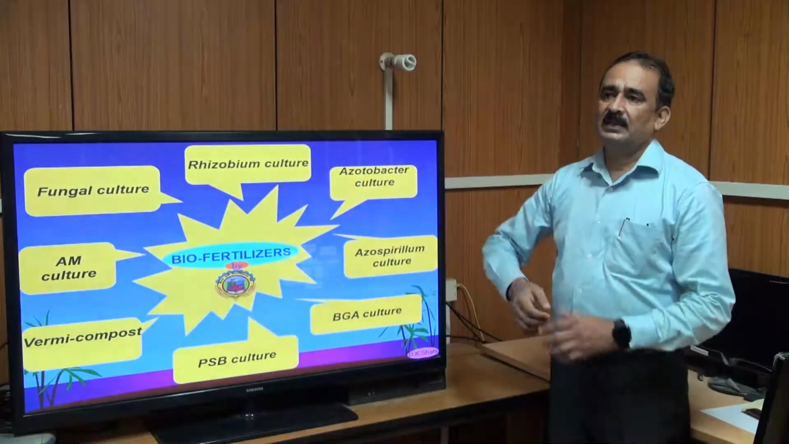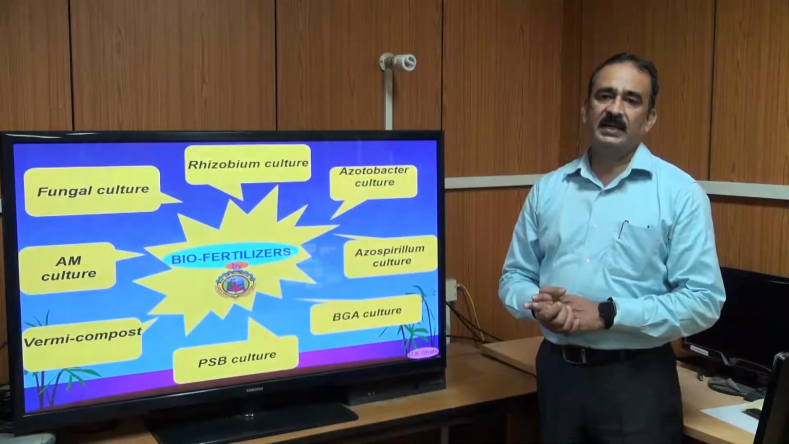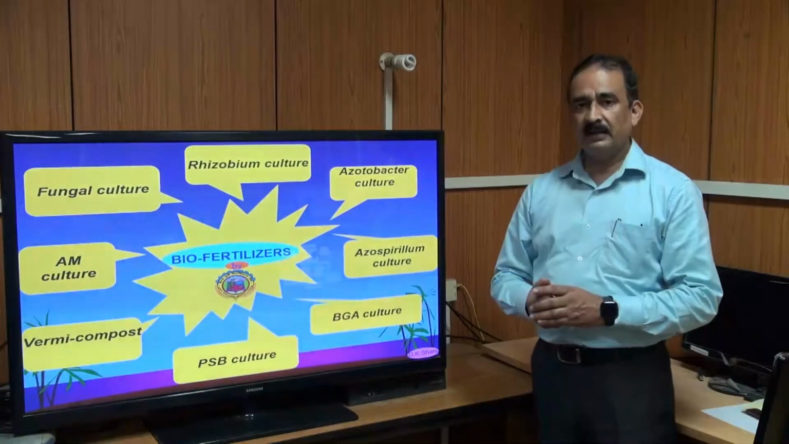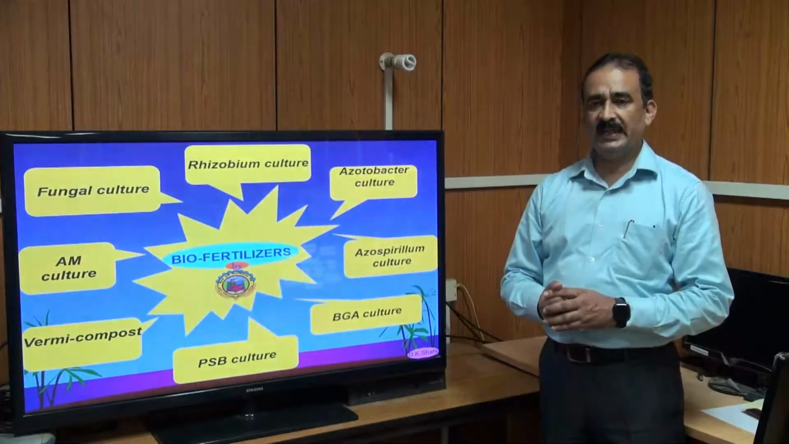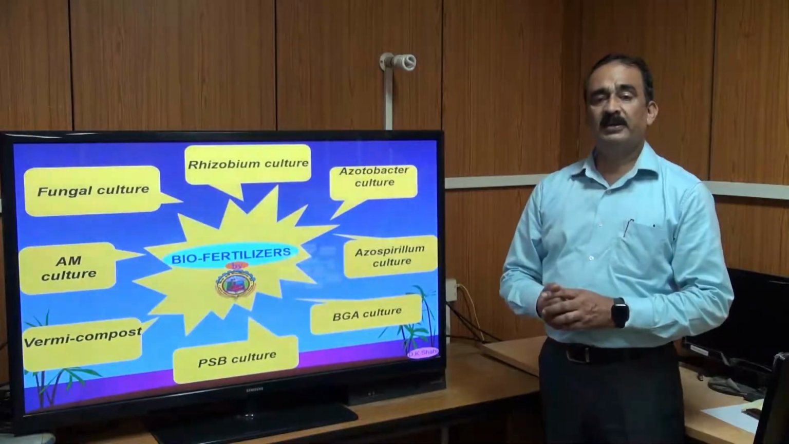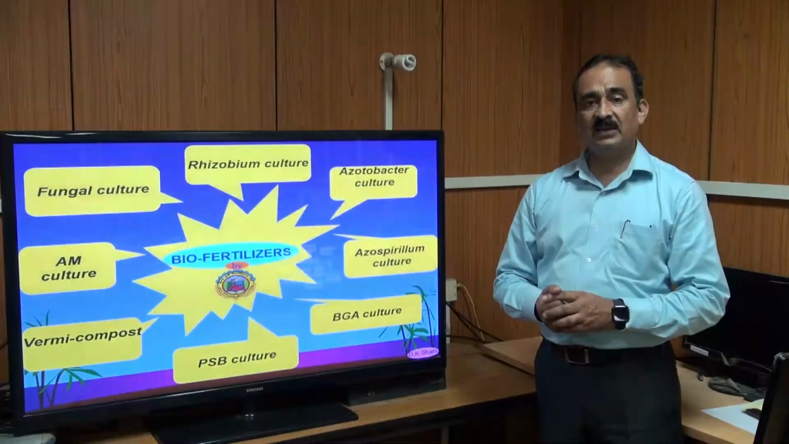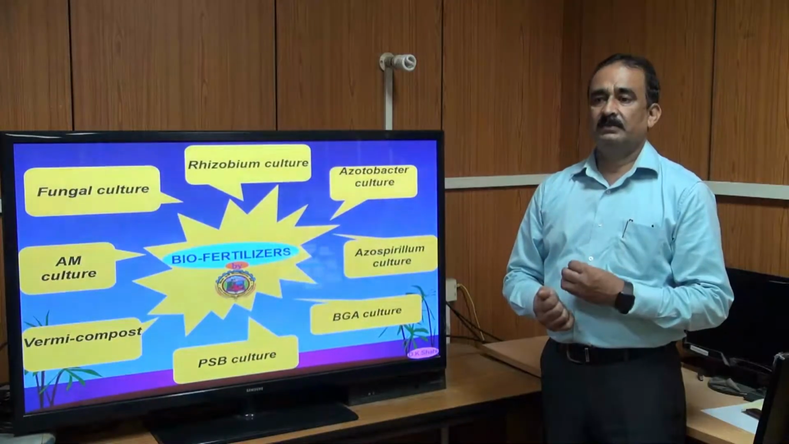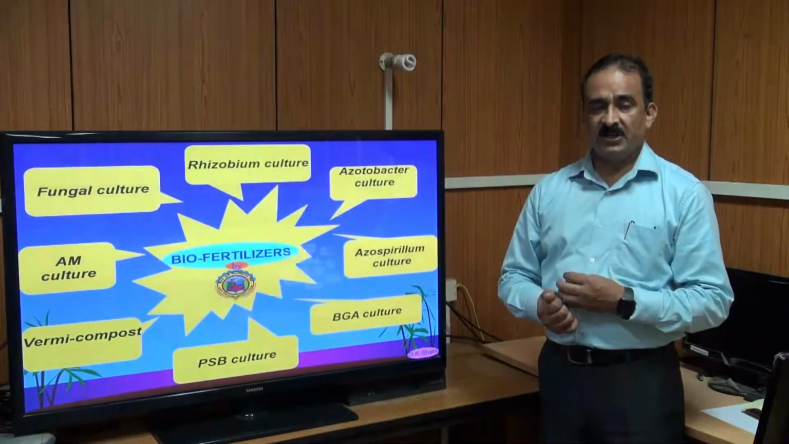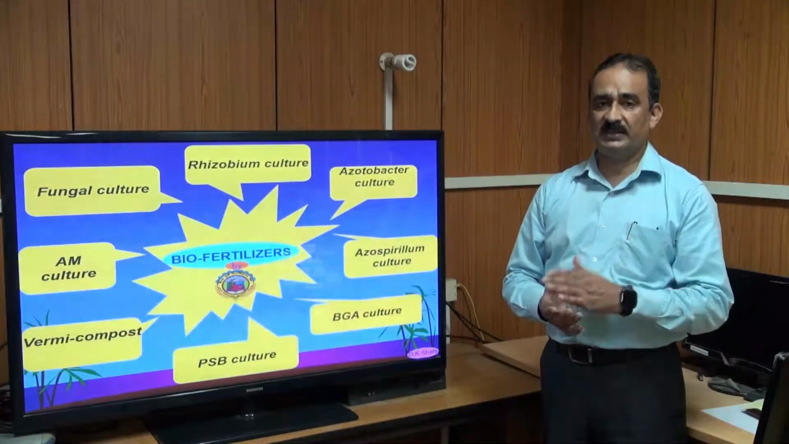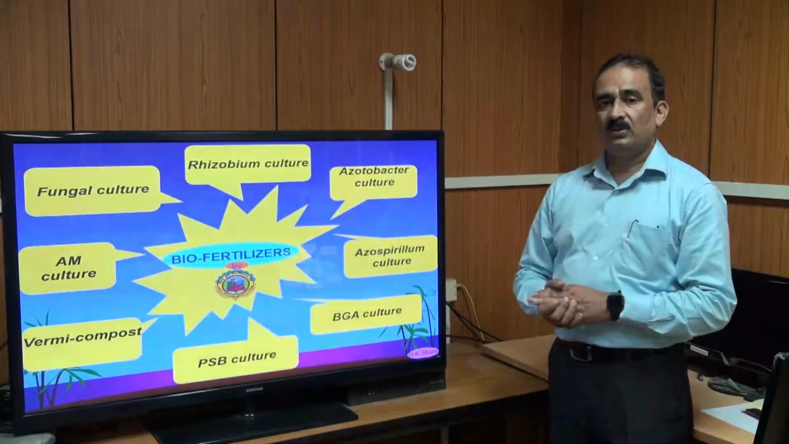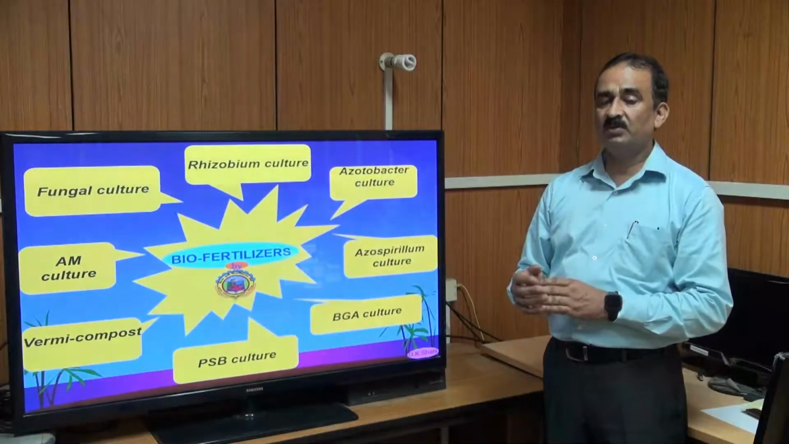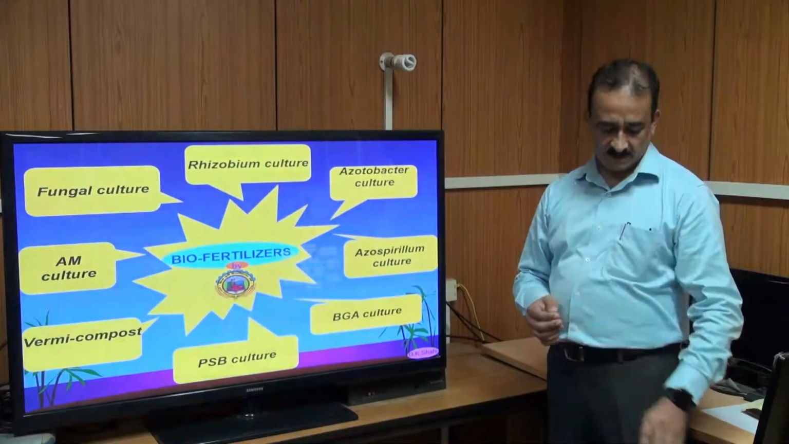Fungal culture means Pseudomonas striata and Bacillus species, which are very useful for rapid decomposition, as well as suitable for the decomposition of cellulose and lignin content material like leaf, paddy straw, maize straw, that is farm waste. The remaining roots present in the rhizosphere are also decomposed by this fungal culture.